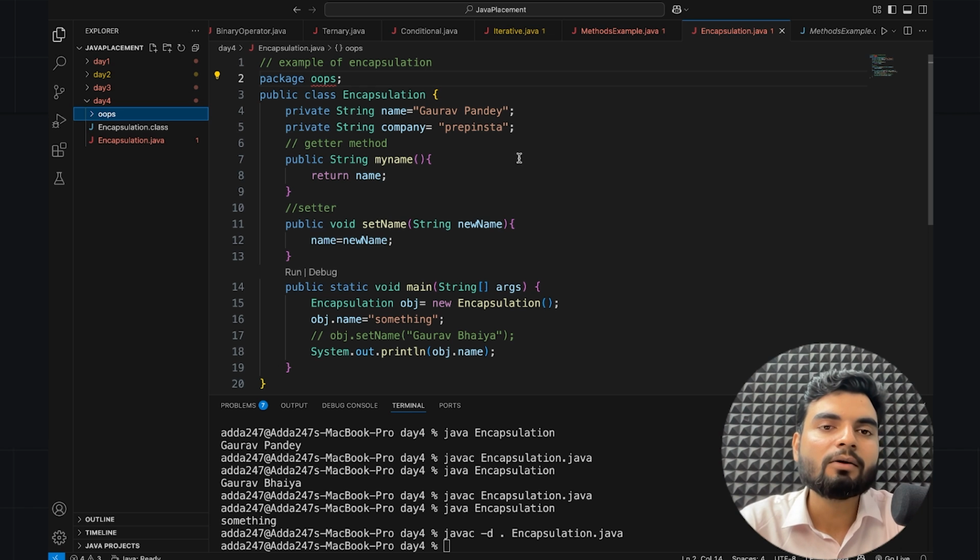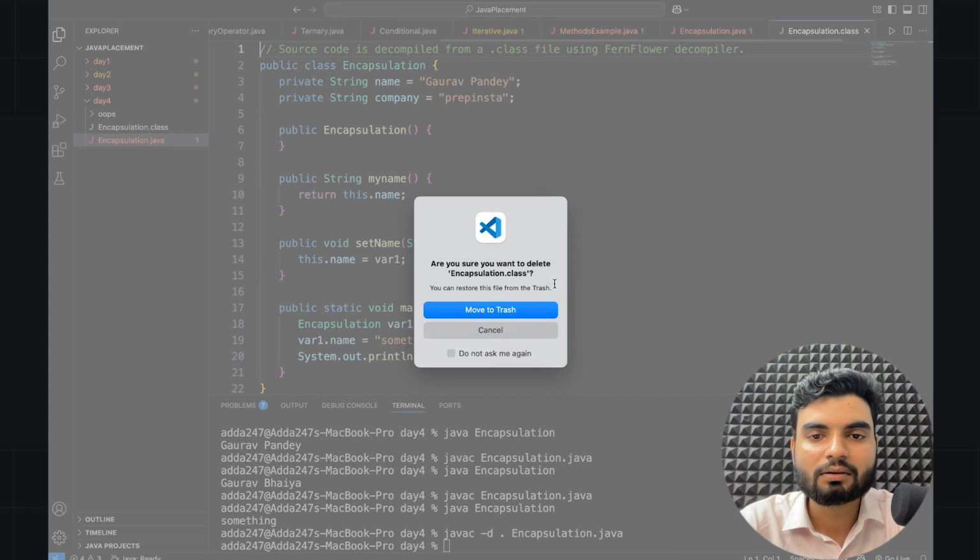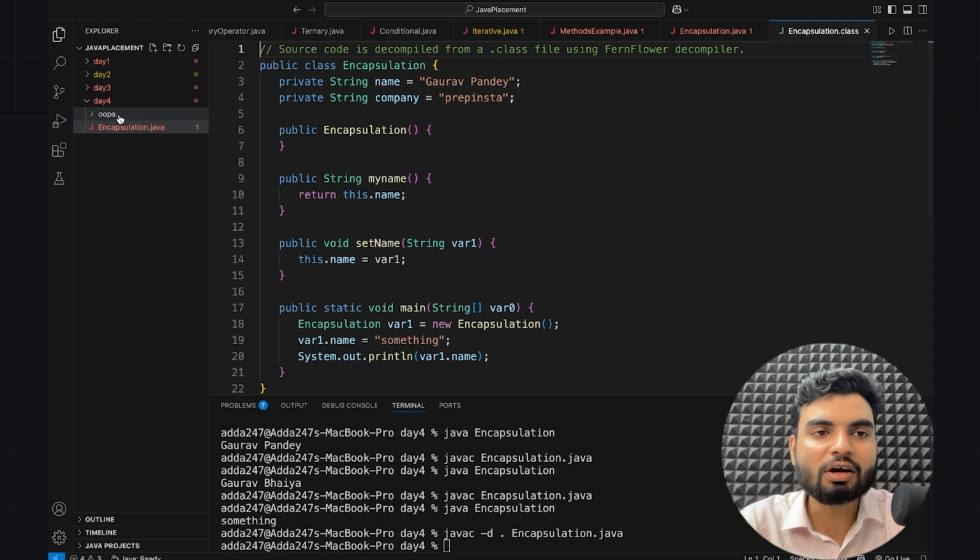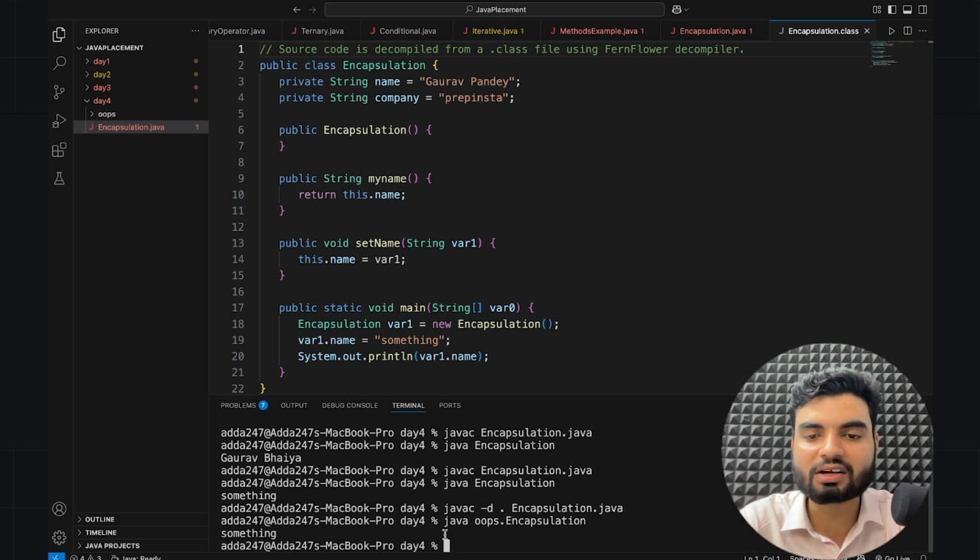Awesome. Now I'll delete this file from here, move to trash. Now somebody will ask, sir, how will I run this now, because my file is available in the oops package? You have to do this: javac, then the package name dot the file name, oops.Encapsulation. Now this is running fine, right? That's how you run it if you have packages.